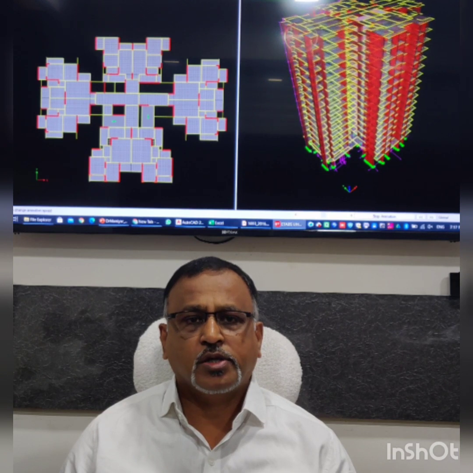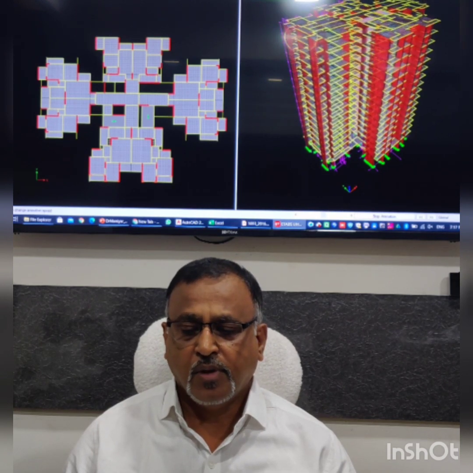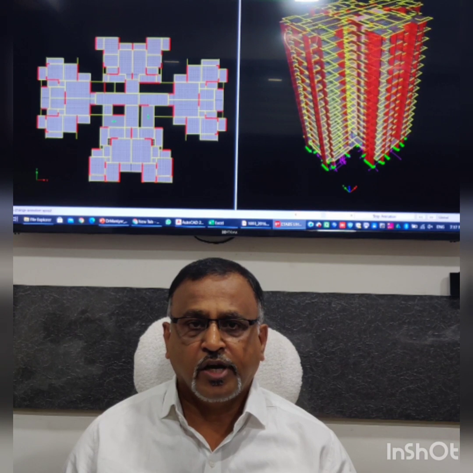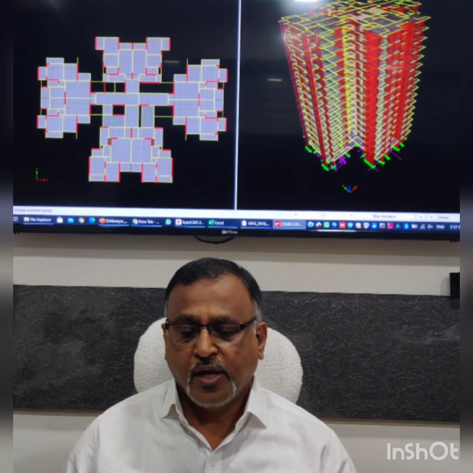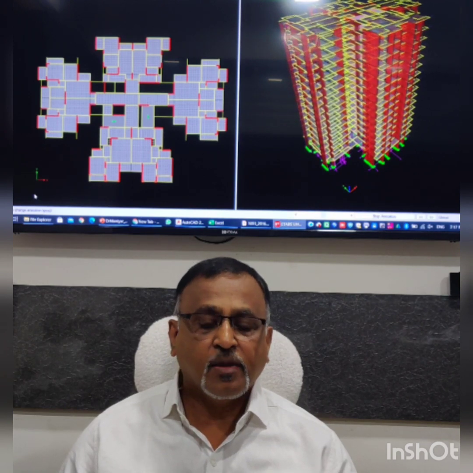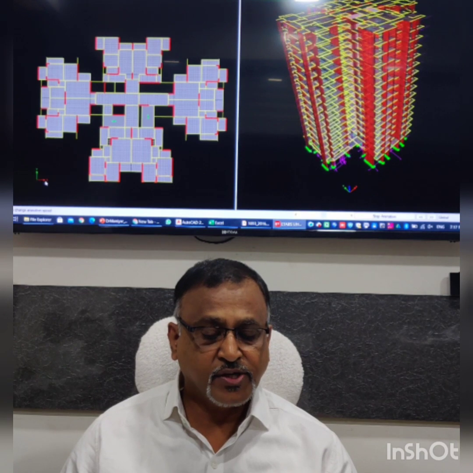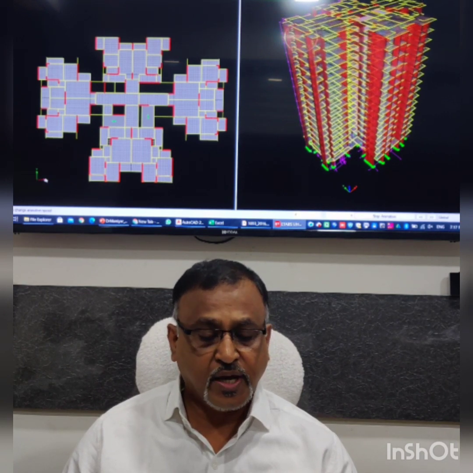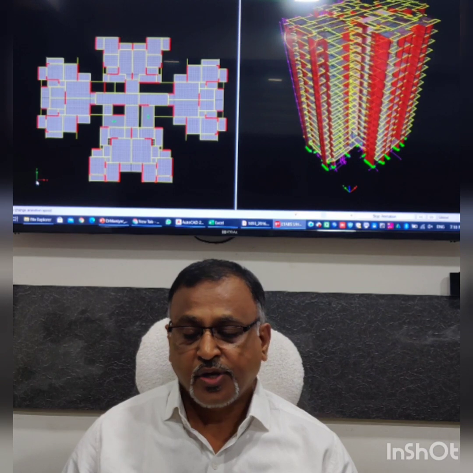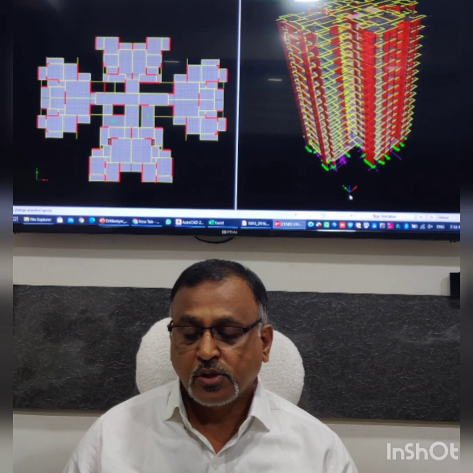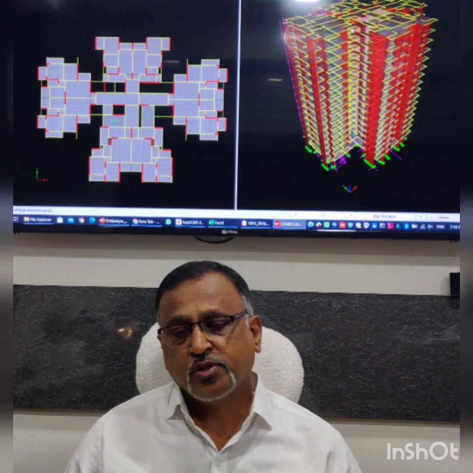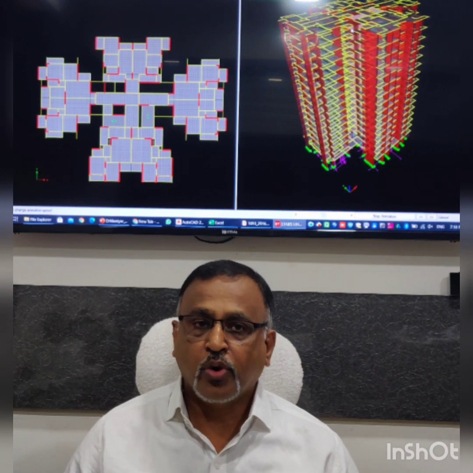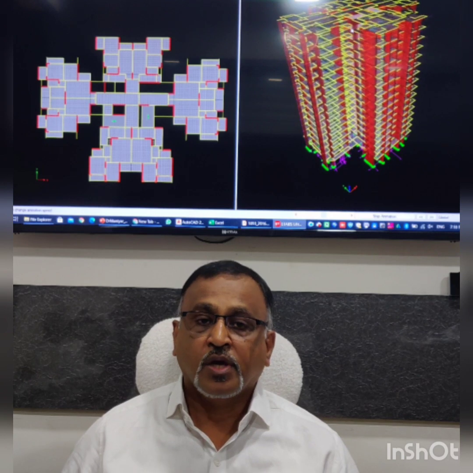Behind me on the TV screen, you can see a multi-story tower in three-dimensional view and plan view. You can see the building is oscillating. If you look at the plan view, this is the global X direction, and this is the global Y direction. The structure is oscillating in the Y direction. This is the first mode in Y direction, the fundamental mode of oscillation of this structure.